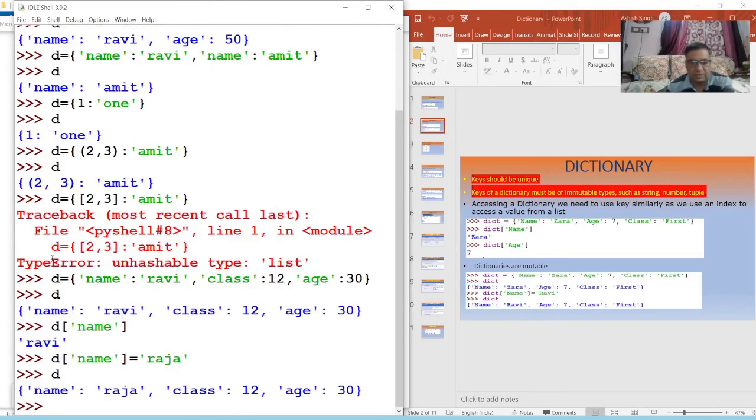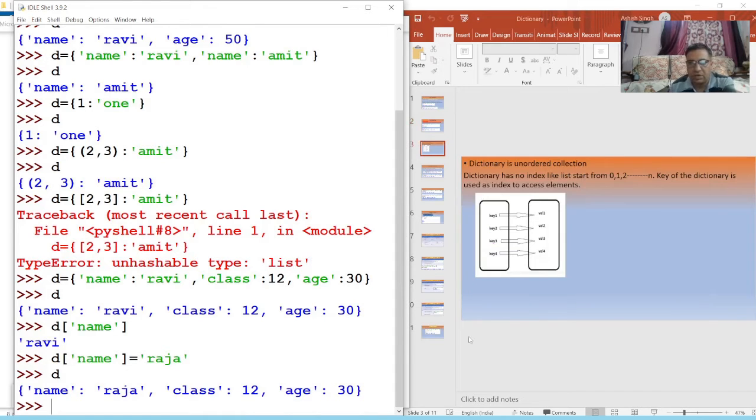A list we can change and a dictionary we can change, so a dictionary is mutable in nature. By using any key, you can change the value of that key. But keep this in your mind: the key should be unique and the key should be immutable in nature. A dictionary cannot have two same keys, which means the key is unique.